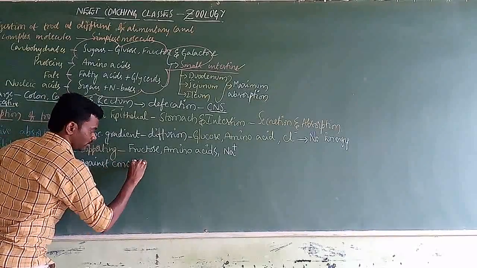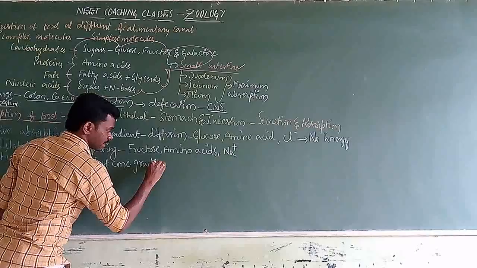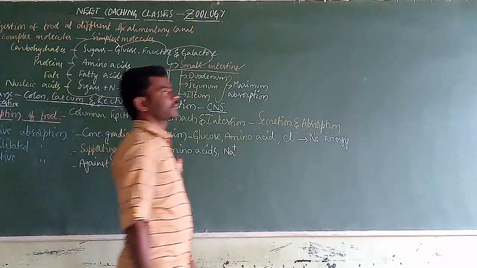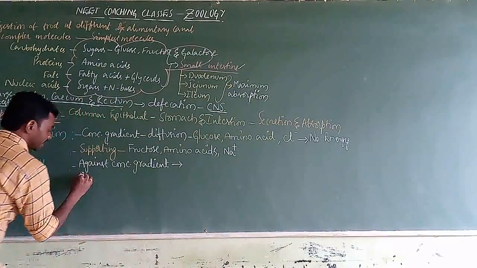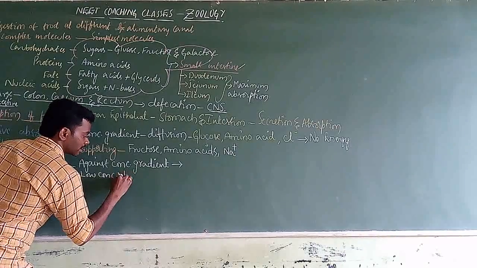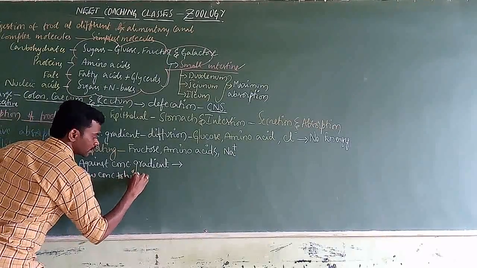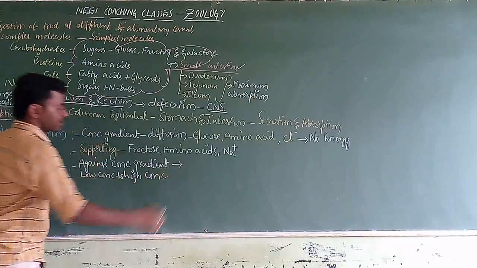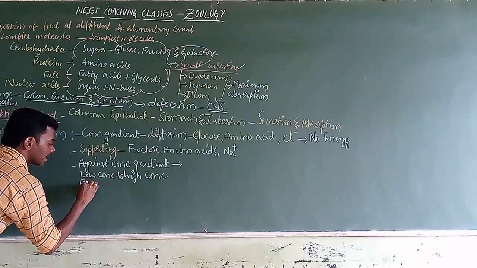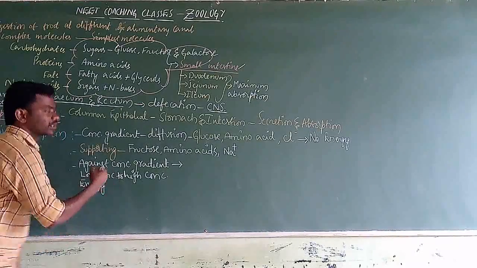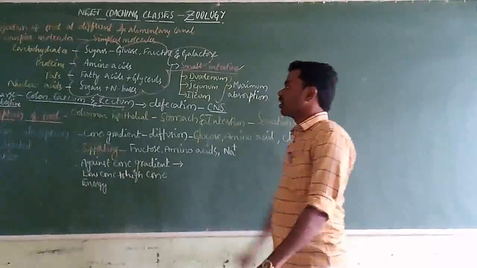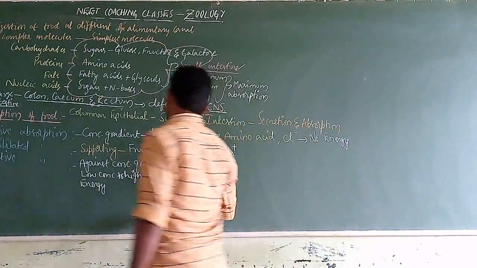The molecules move from low concentration to high concentration, so in this process energy is needed for the transportation of the food molecules.